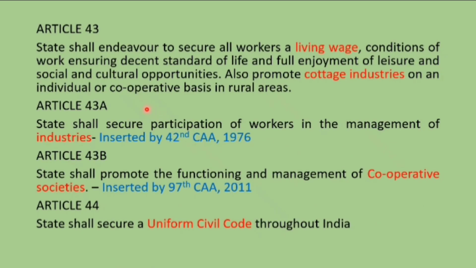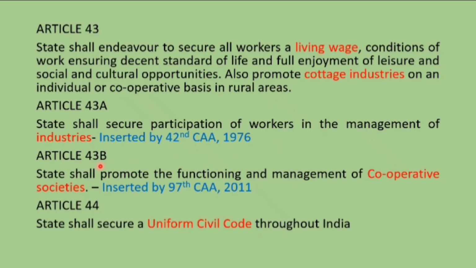Article 43 says that the state shall endeavour to secure for all workers a living wage, conditions of work ensuring a decent standard of life and full enjoyment of leisure and social and cultural opportunities. Also promote cottage industries on an individual or cooperative basis in rural areas. Then Article 43A says the state shall secure participation of workers in the management of industries. So every worker should be involved in the management of industries.